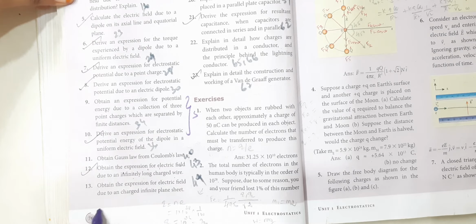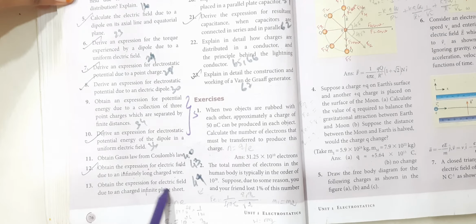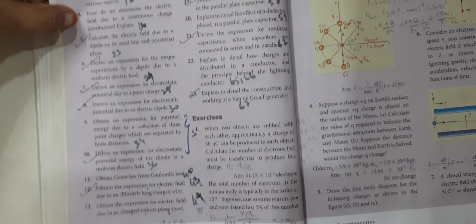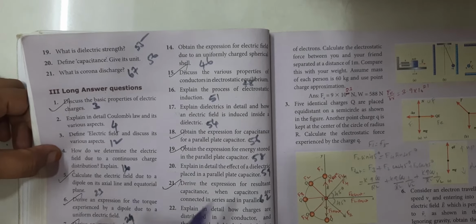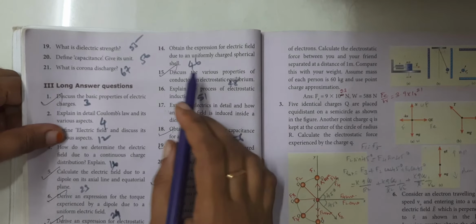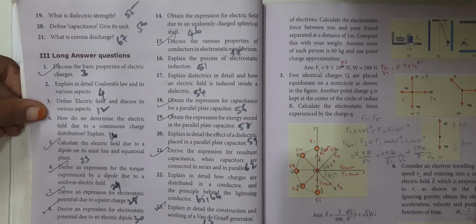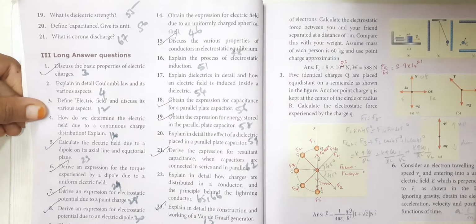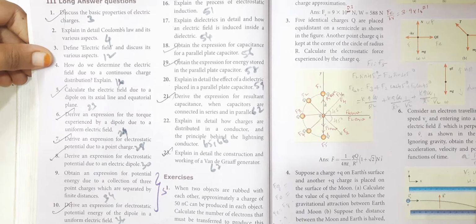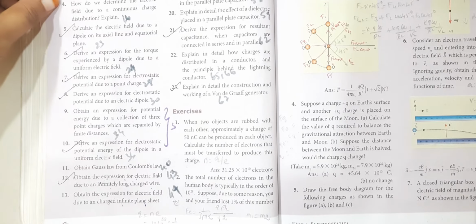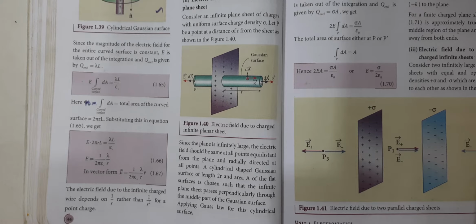Obtain the expression for the electric field due to an infinite plane sheet of charge. This is page number 44. And the next question: obtain the expression for the electric field due to a charged spherical shell. This is page number 46. Actually, these are all applications of Gauss law. The first application is the 12th question; 13 and 14 are the next applications. So page numbers 44 and 46.